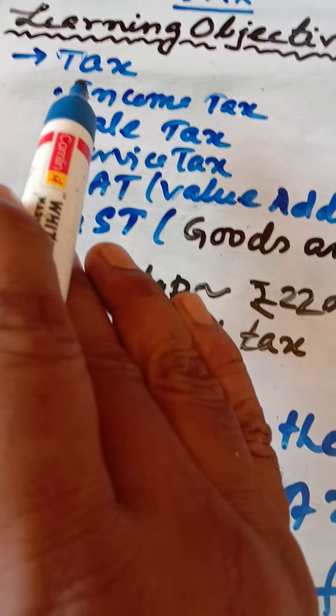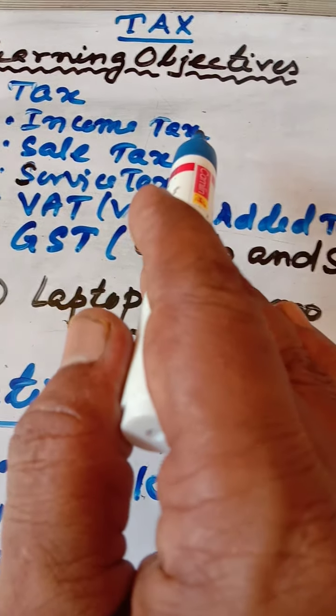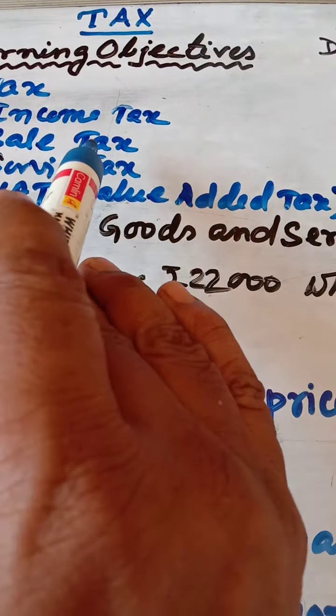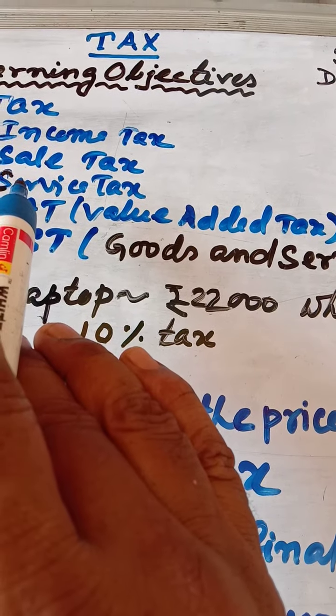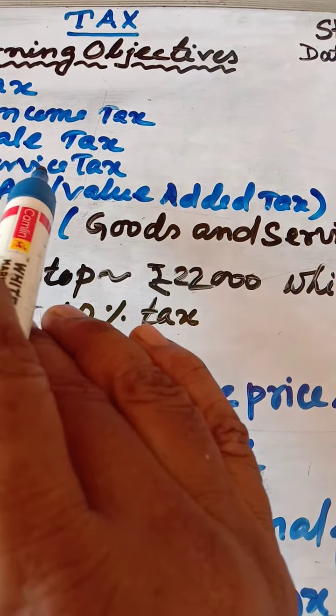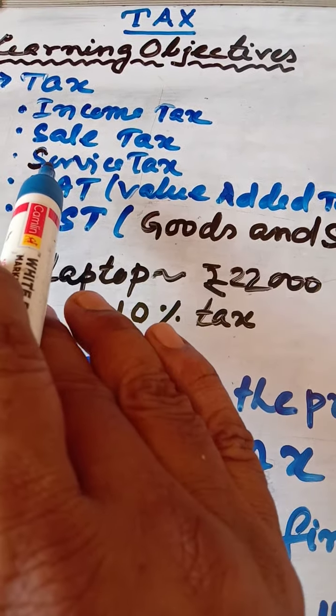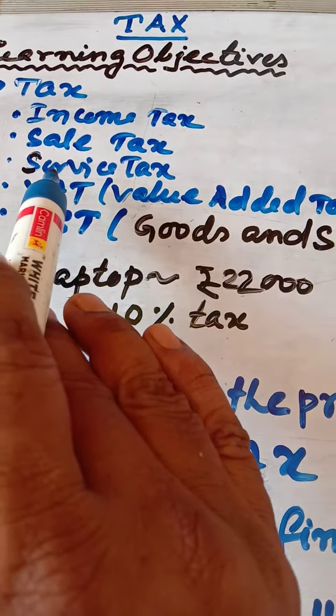And what are the forms of tax? Tax may be income tax on someone's income, sales tax on the selling of goods, or service tax because of some service, whether it's a sale or purchase or some other service. Then VAT means value added tax.